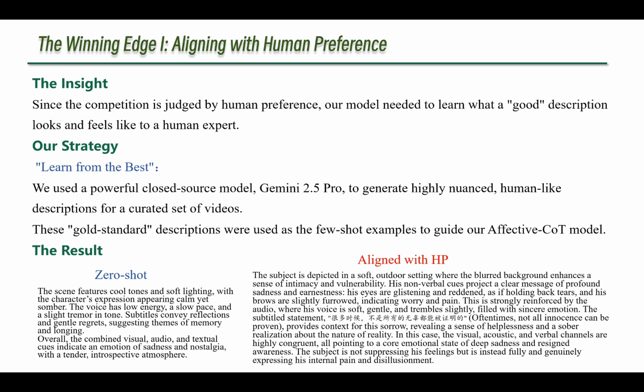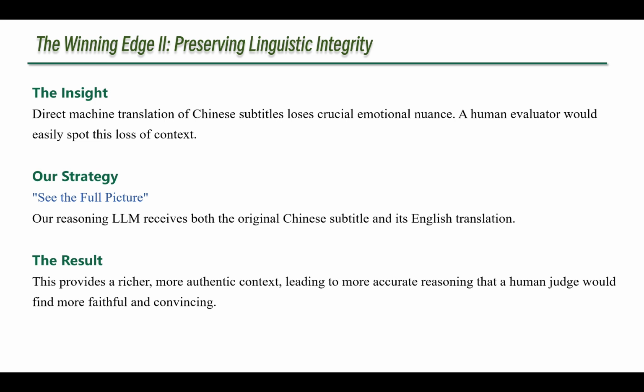The standard zero-shot output is good, but the output aligned with human preference is far more insightful, detailed, and analytical, capturing the deep sadness and resigned awareness that a human expert would identify. Our second winning edge was about preserving linguistic integrity, especially with multilingual content. The insight here is that direct machine translation of subtitles, for example from Chinese to English, often loses crucial emotional nuance and cultural context. A human evaluator would easily spot this.